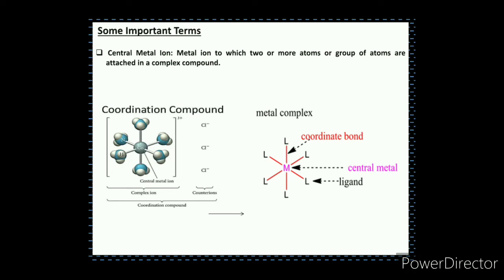It means this metal atom is surrounded by ligands with coordinate bonds, and when this metal is present in ionic form, it is known as central metal ion. So this is the central metal ion. As you can see in this example, cobalt is a central metal ion and the whole complex ion is also given. Chlorides are counter ions and the whole compound is known as coordination compound.